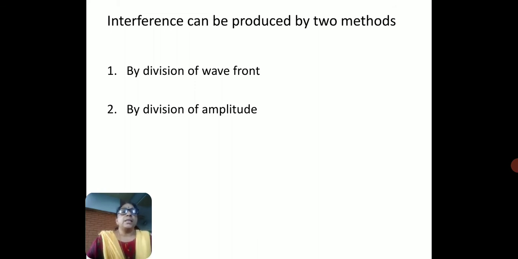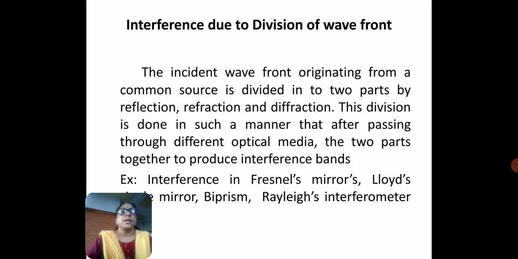Let us see the methods from which we can produce the interference. There are two methods: by division of wavefront and by division of amplitude. As we know, interference is a superposition of two or more waves. Here, in the division of wavefront, the superposition of two or more wavefronts produces an interference pattern, whereas in the case of division of amplitude, two or more amplitudes divided from a single source give the interference pattern. Let us see the interference due to division of wavefront.